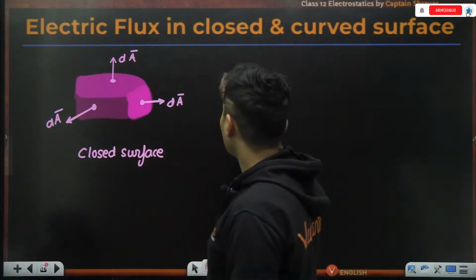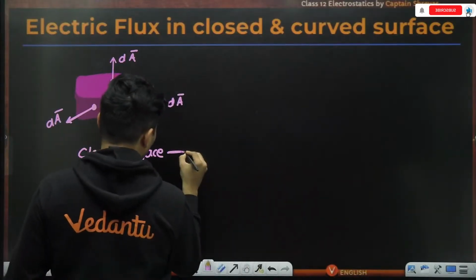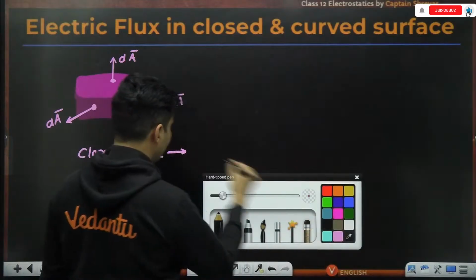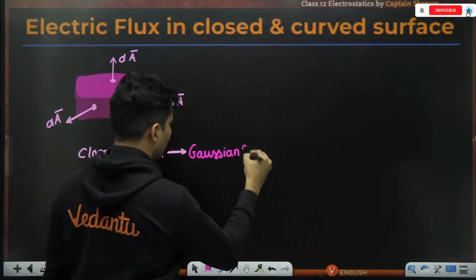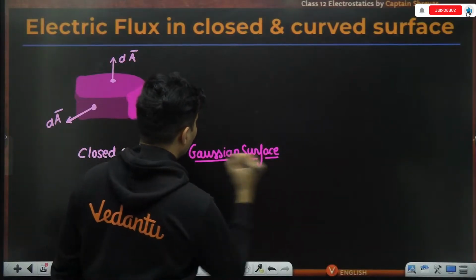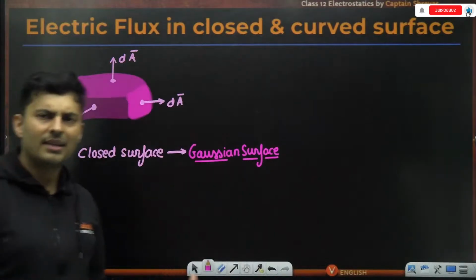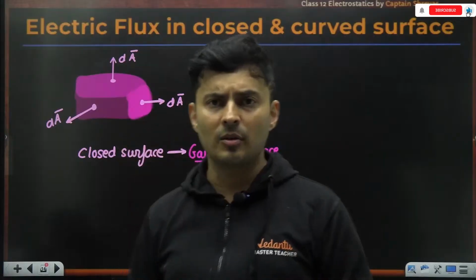That's standard. So a closed surface also has a special name: it is called a Gaussian surface. Any closed surface is also called a Gaussian surface, that is synonymous with it. Whenever you hear the word Gaussian surface, understand that it is just another way of saying the surface is closed.